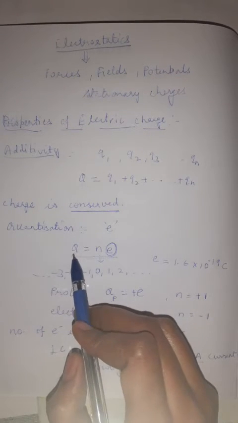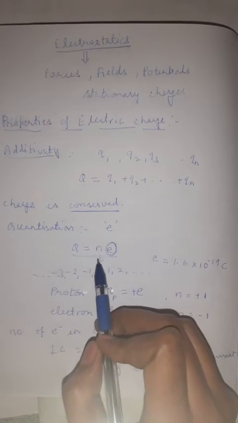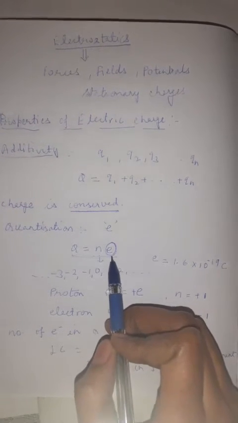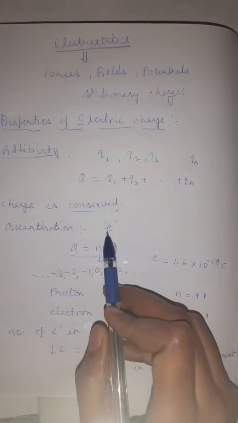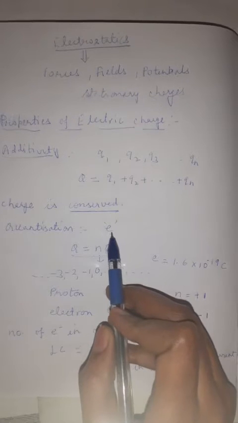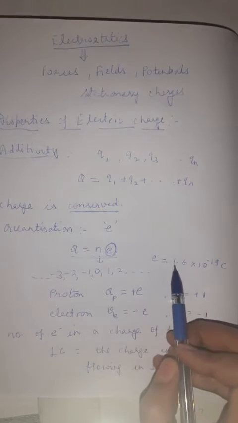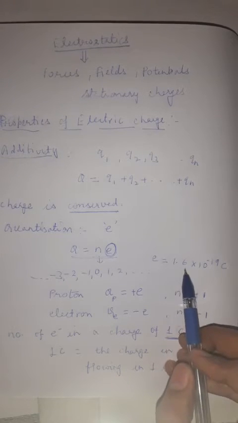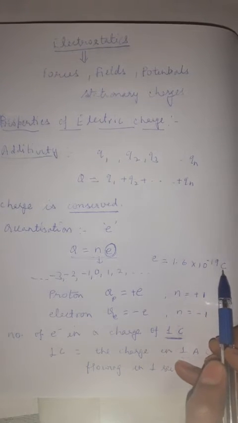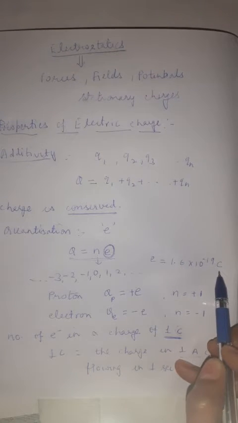It says that the charge on a body is always written as an integral multiple of a basic unit of charge, and that basic unit of charge is denoted by a small e. So e is the basic unit of charge, and e = 1.6 × 10^-19 coulomb. Coulomb is the unit of charge.